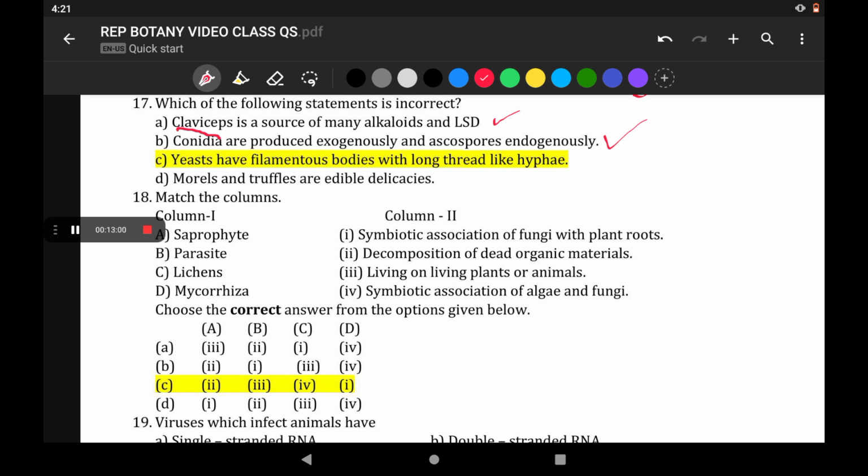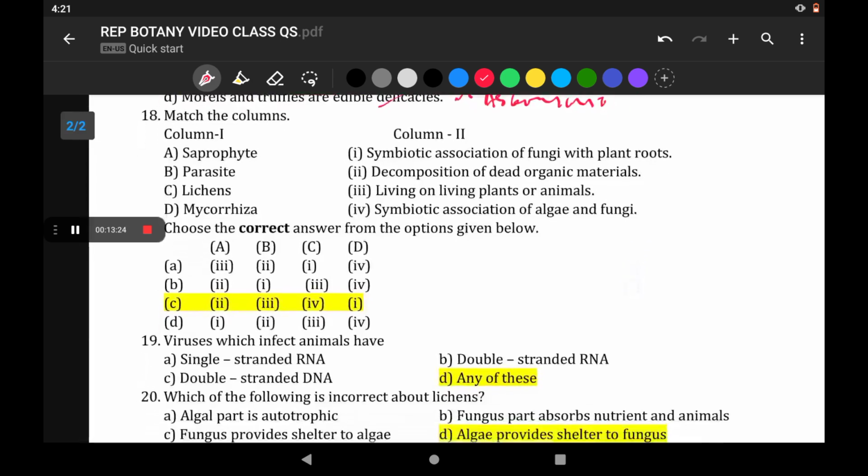Yeasts have filamentous bodies. They are unicellular and do not have filamentous bodies, so this is an incorrect statement. Morels and truffles are edible delicacies in Ascomycetes, correct. So C is the incorrect statement. Rather, yeast has a unicellular body.